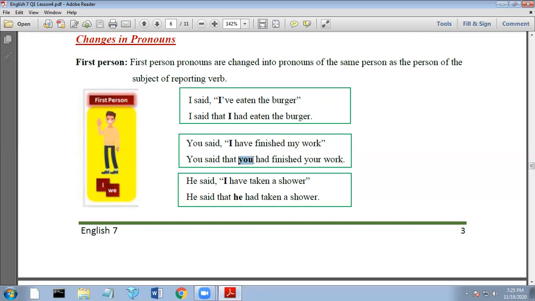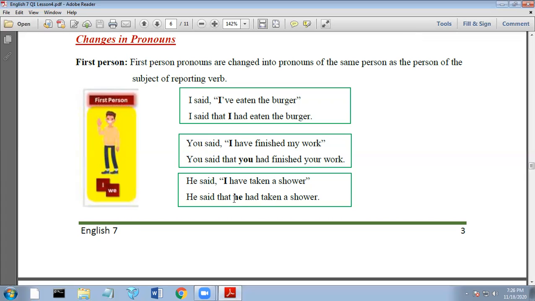in the indirect speech. The third example is also very clear because we use the he there and the he also here. He said, I have taken a shower. And then the indirect, he said that he had taken a shower. So the I pronoun should be changed to he because the he here is the same person as the person of the subject of the reporting verb in the direct speech.